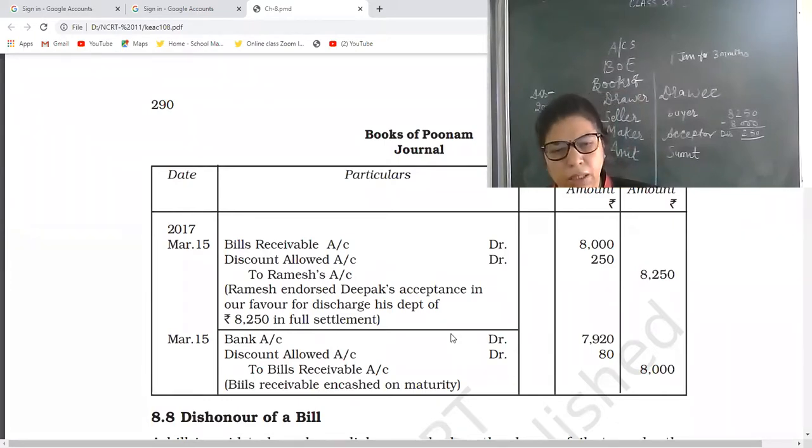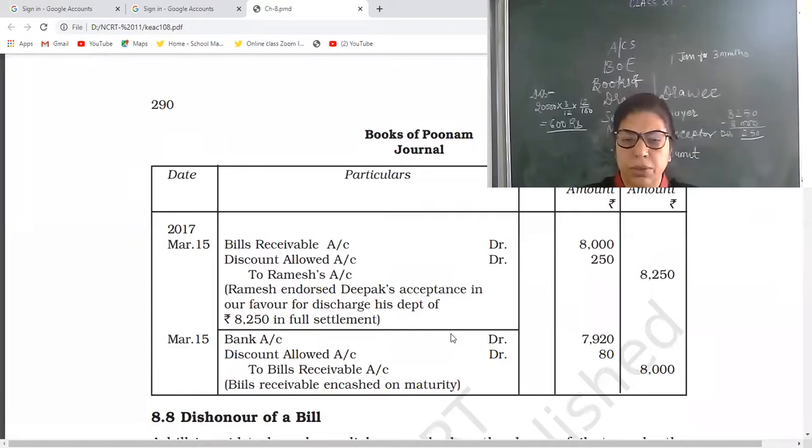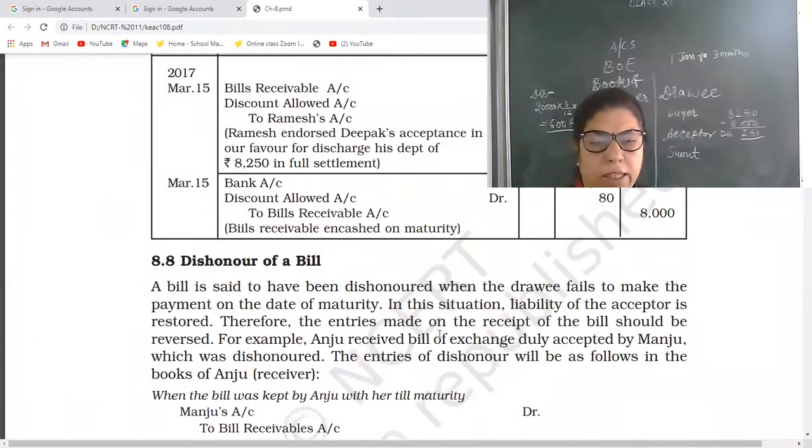Okay. Now she will get the payment from the bank. So the entry will be bank account debit, discount allowed account debit, to BR 7,920, 80 rupees discount charges and 8,000. Now after that I already explained you dishonor. Now see what is dishonor.